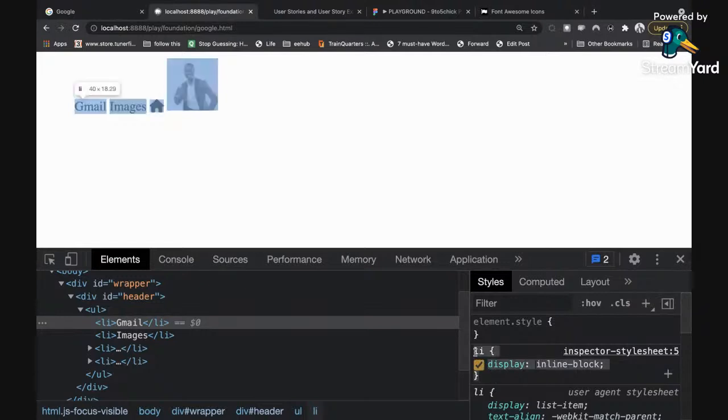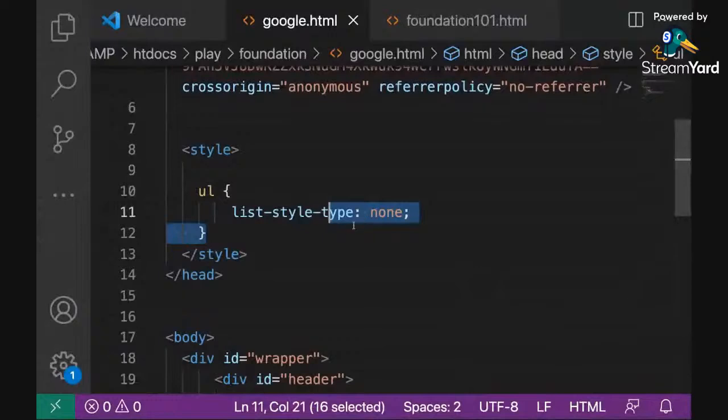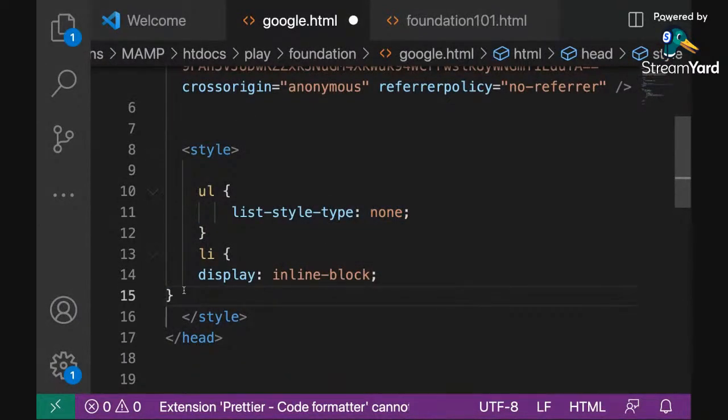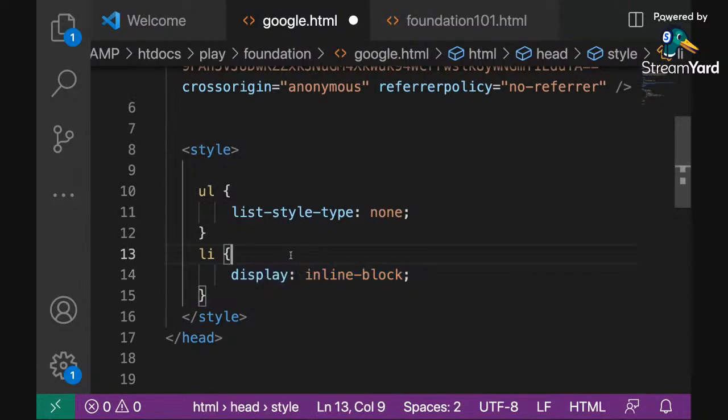So I'm going to copy this CSS again. I'm going to switch to my code, and I'm going to paste it here. So we are moving forward gradually. All right, so that's the second thing we have done.